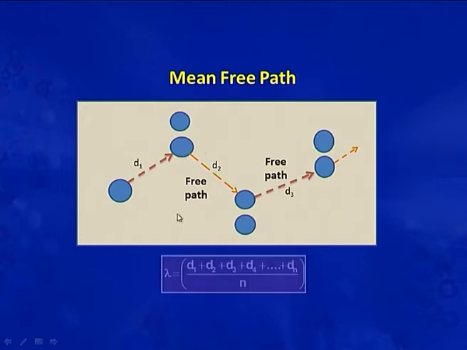This molecule is travelling, and this free path is D1, this free path is D2 and this free path is D3. So, we can calculate the mean free path as lambda is equal to D1 plus D2 plus D3 plus D4 and so on, divided by the number of collisions between them.